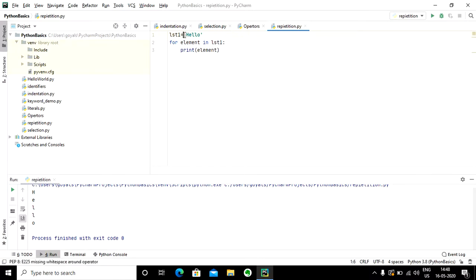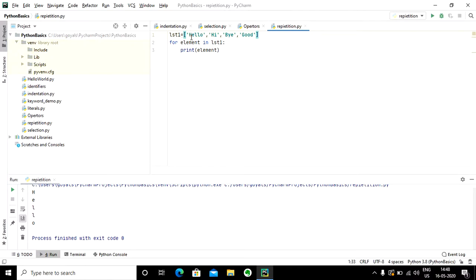Let me just change this variable to another list. Let's say it has got hello, hi, let's say bye, and let me put another element. So what is going to be the output now?